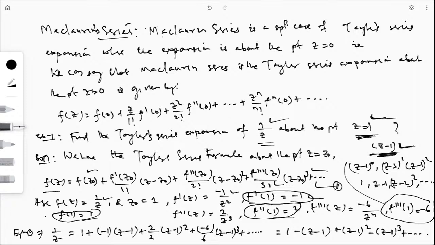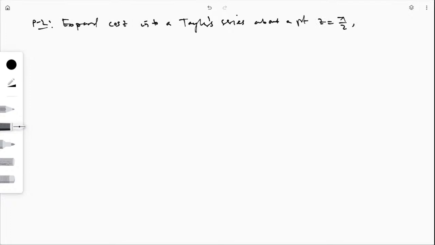Okay, so now comes another problem. Problem number 2: expand cos z into a Taylor series about the point z equal to pi by 2 and determine the region of convergence.